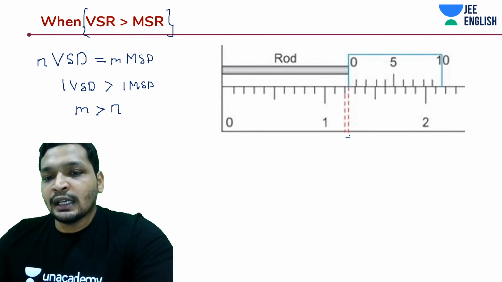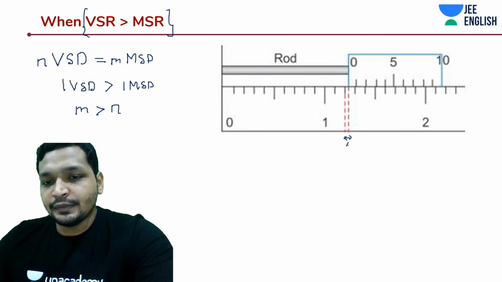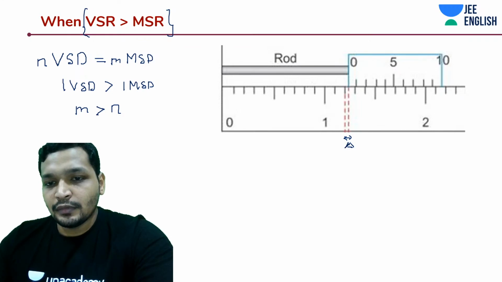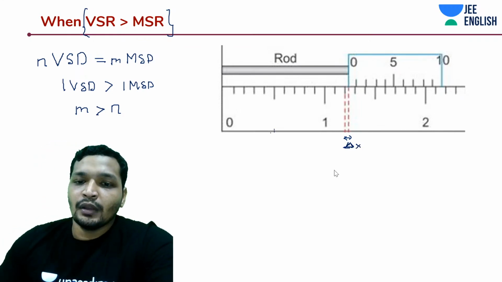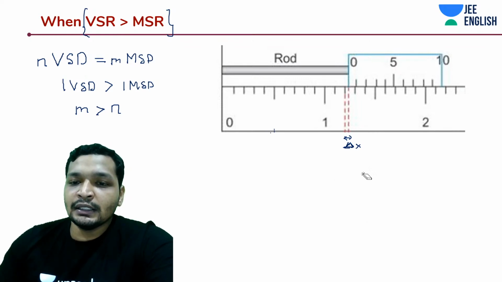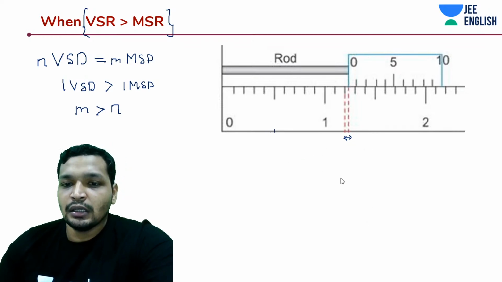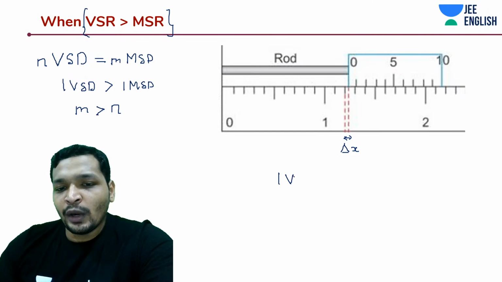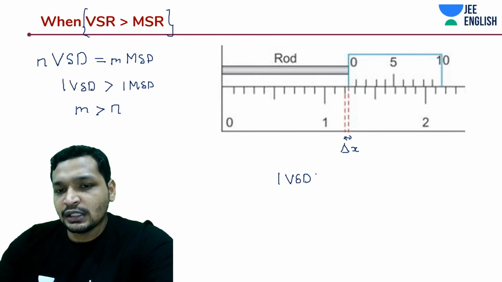So that's the reason, guys. This is delta X. Okay. And what am I typically stating here is one Vernier scale reading is greater than one main scale reading.